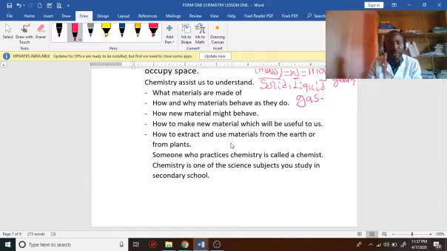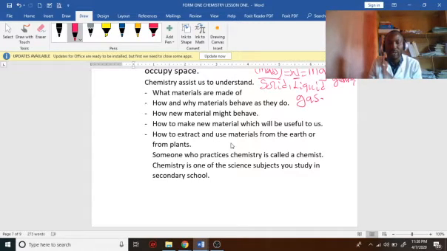In chemistry, we can also predict the future. We say, how can new material behave? How to make new material which will be useful to us. With the knowledge of chemistry, chemists every blessed day are developing new material.